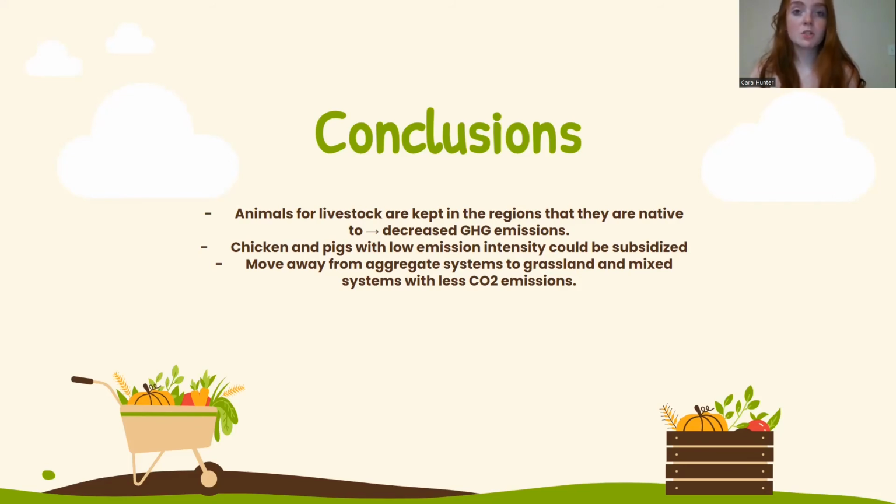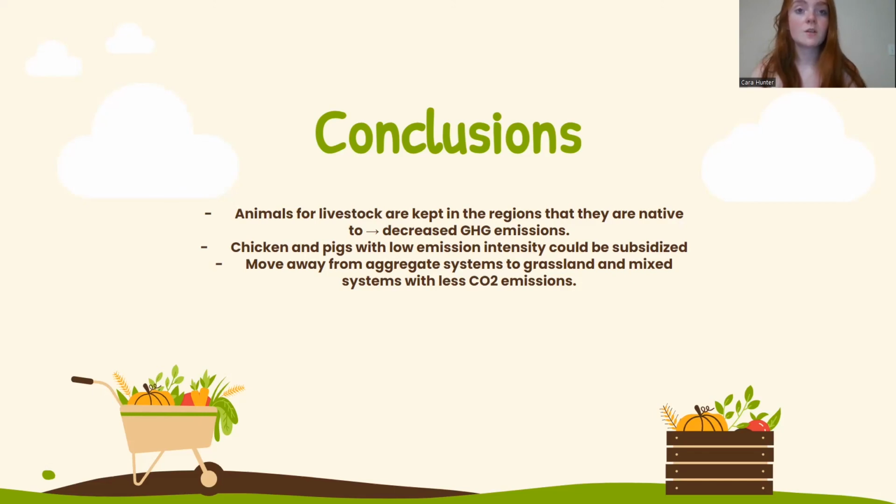Continuing on to animal species and emission intensity, the one-way ANOVA and post hoc test found significant differences in the means of emission intensity between multiple animal species, supporting my hypothesis. To reduce emissions, animal species such as chicken and pigs with low emission intensity could be subsidized, while those with a significantly high emission intensity could remove the subsidization to encourage people to eat animals with lower emissions.